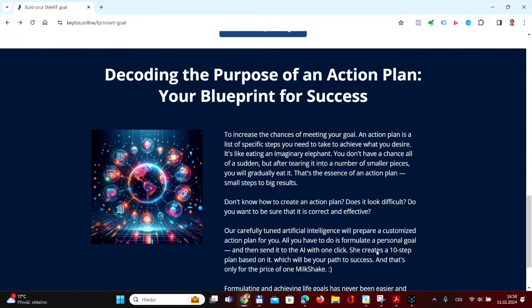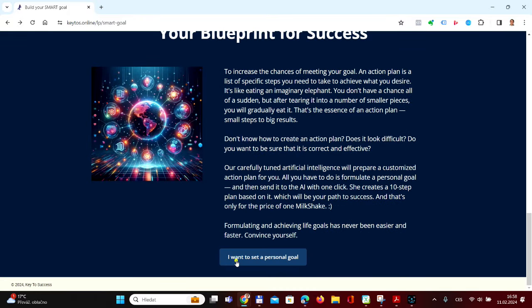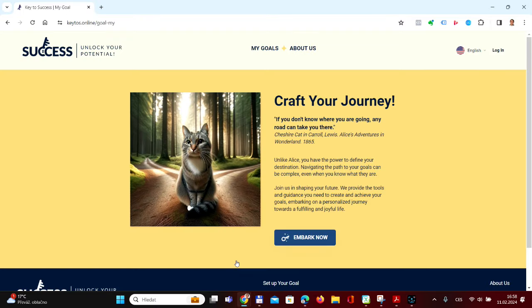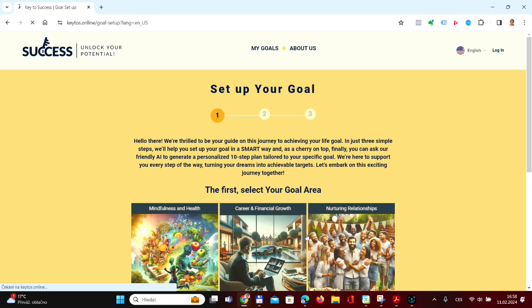Hello. Are you ready to unlock your potential and set meaningful goals? You've come to the right place. Our AI-powered app guides you in crafting your SMART goals in 3 easy steps.